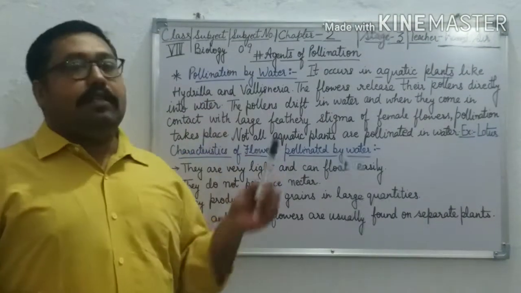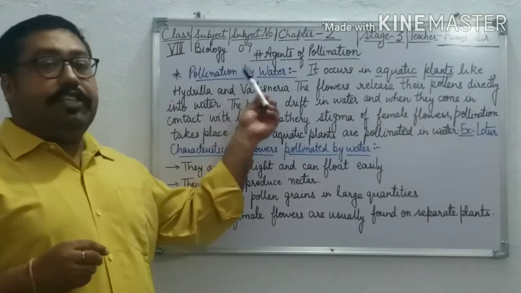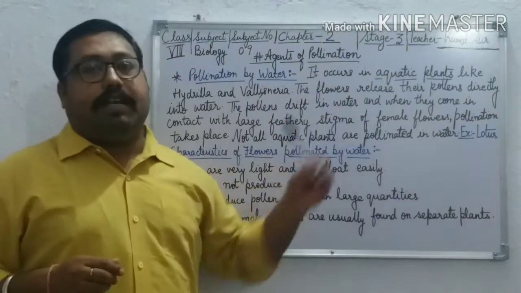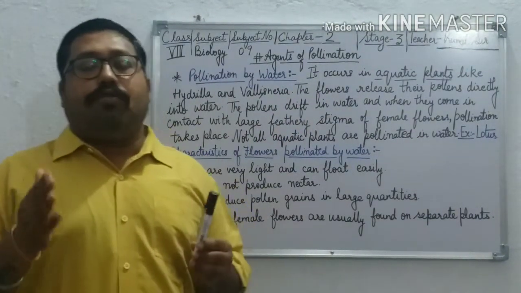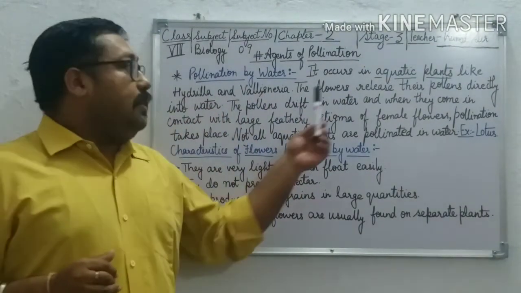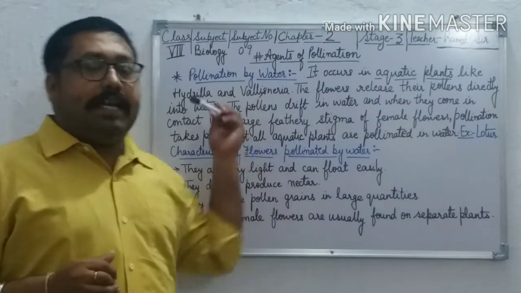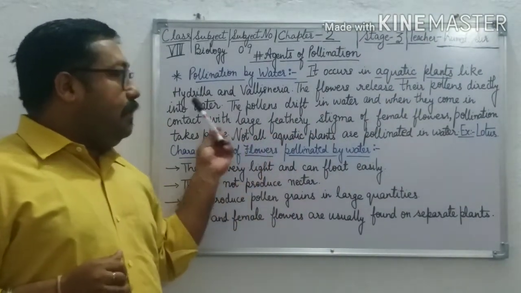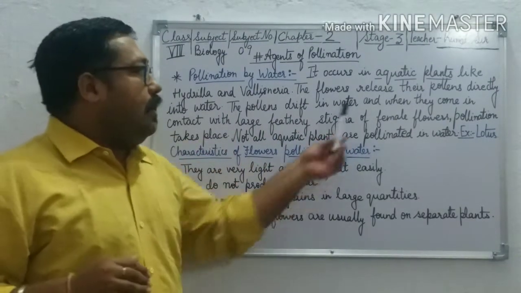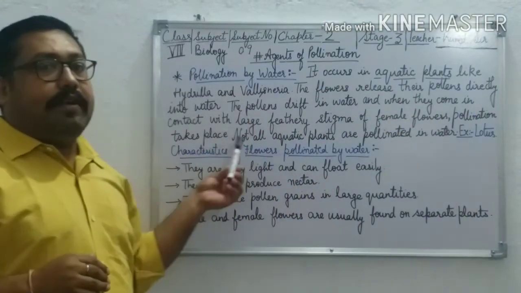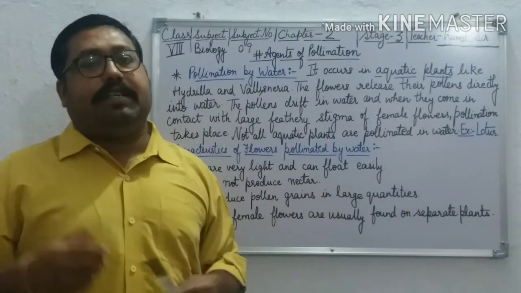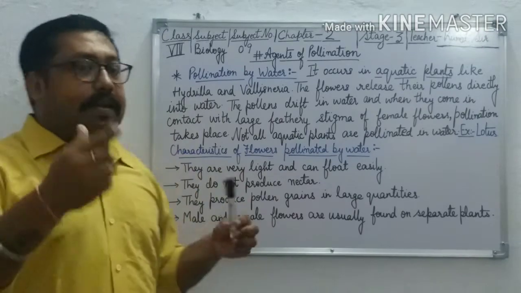Now let us discuss the third agent of pollination, which is pollination by water. Pollination by water occurs only in aquatic plants, means those plants which grow only in water, like Hydrilla and Vallisneria. The flowers release their pollen directly into the water, and the pollen drifts on the surface of the water, and when the pollen comes in contact with the large feathery stigma of the female flower, pollination takes place.